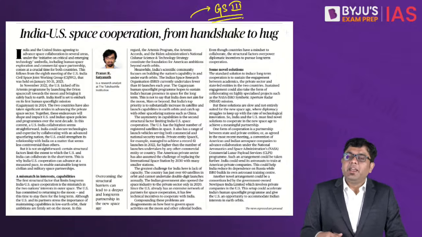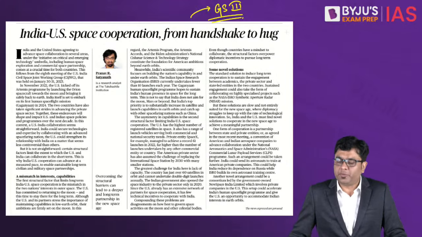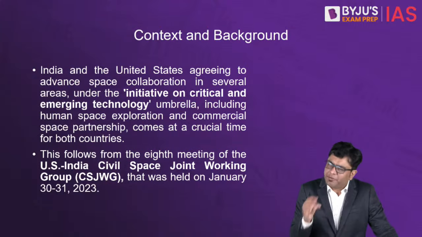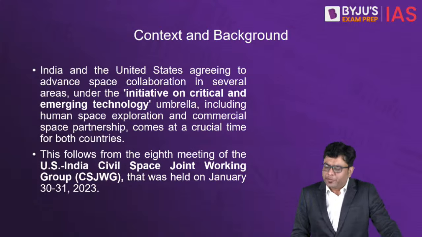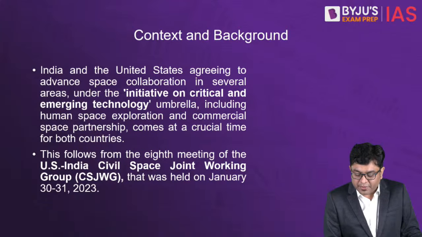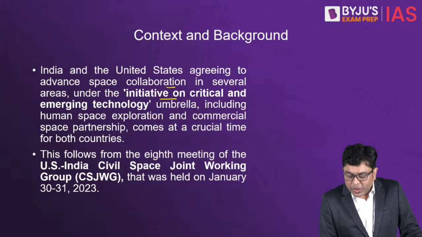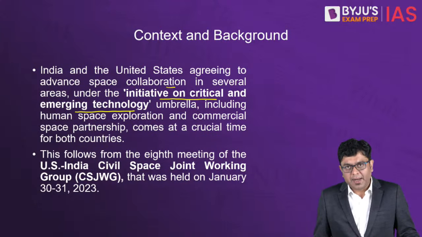Now, space is one of those frontiers which the entire world is exploring at breathtaking pace. Now here, if we take a look at the context and the background of it, why are we discussing this? So there is a reason why this has appeared in the newspaper. India and United States agreeing to advance space collaboration in several areas under the Initiative on Critical and Emerging Technology umbrella.